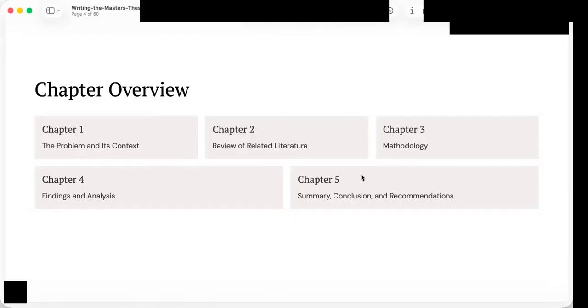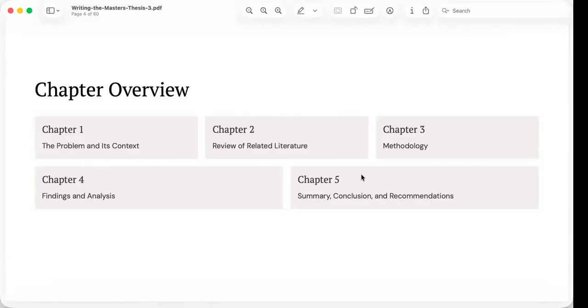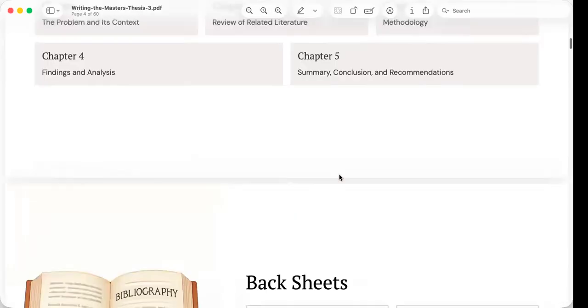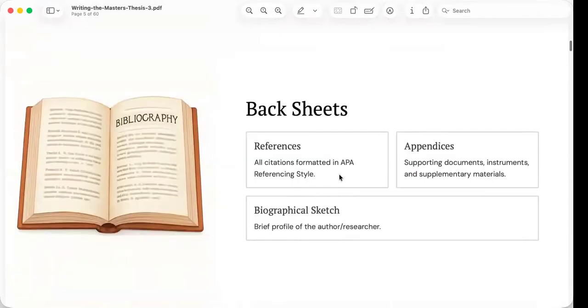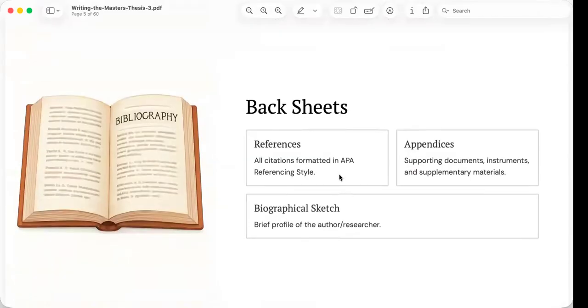Chapter 4 answers what we discovered. Chapter 5 answers what our discoveries mean. Together, these chapters transform collected data into meaningful conclusions and practical recommendations that can contribute to policy, practice, or future research. We also spoke of backsheets a while ago.